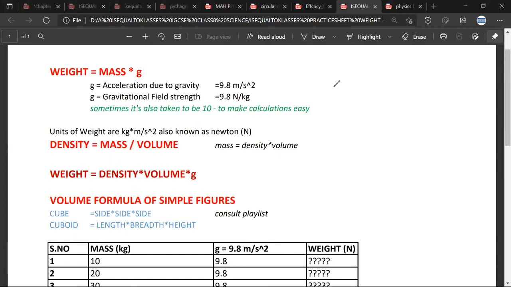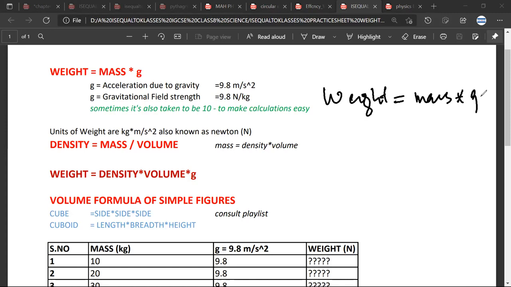Okay, so these are the numericals that we want to discuss, and let me take you through this sheet again. So g, as we have understood, the first thing is that the formula of weight is mass into gravity. This acceleration due to gravity is a constant quantity. Usually its magnitude is taken as 9.8, but at times, just to round off, it is taken as 10 also. But it is always specified in the question.